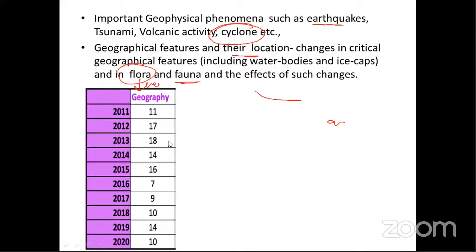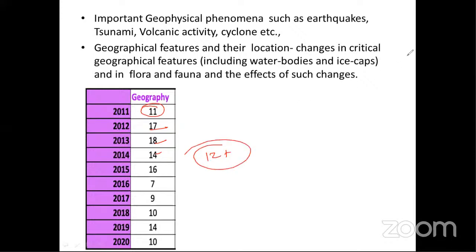Apart from this, after discussing the syllabus, I will mention the number of questions asked from geography in the last 10 years. From 2011 there were 11 questions, then in 2012 there were 17 questions, then 18, 14, 16. Overall, we can say 12 plus questions will be there.